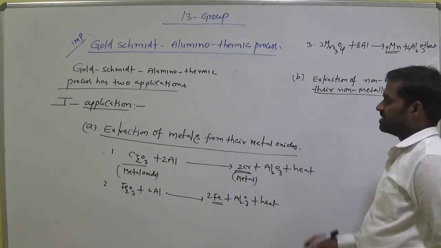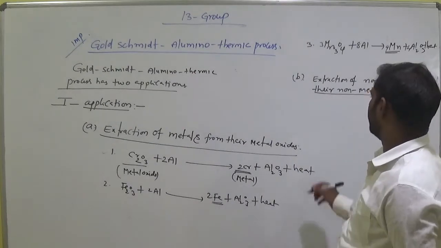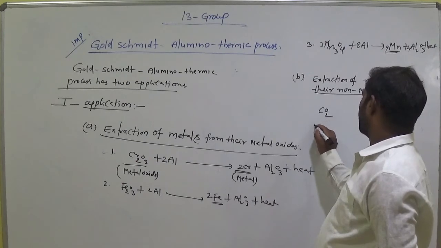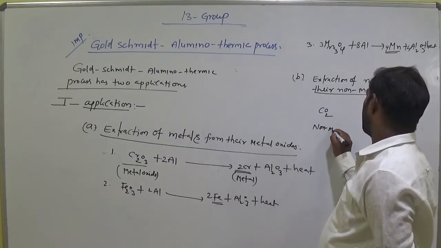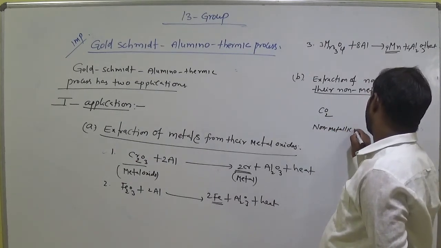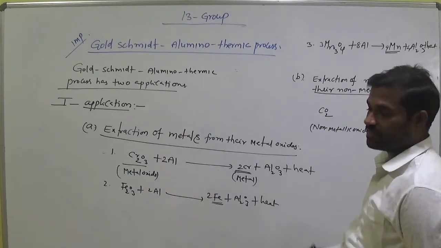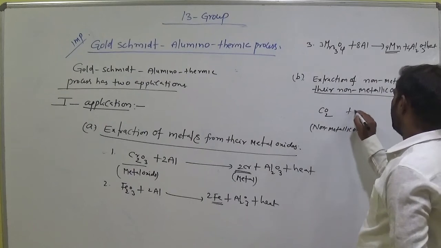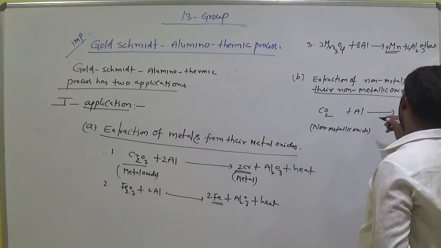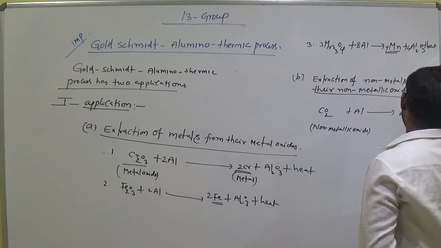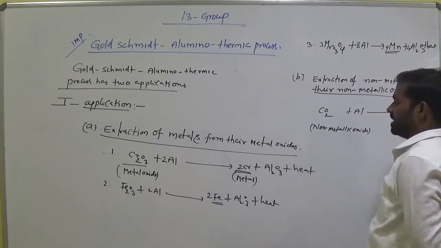For example, CO2, carbon dioxide, a non-metallic oxide. Why? Because carbon is a non-metal, oxygen is also a non-metal. When treated with aluminium, it gives Al2O3 and 3 moles of carbon and heat, an exothermic reaction.